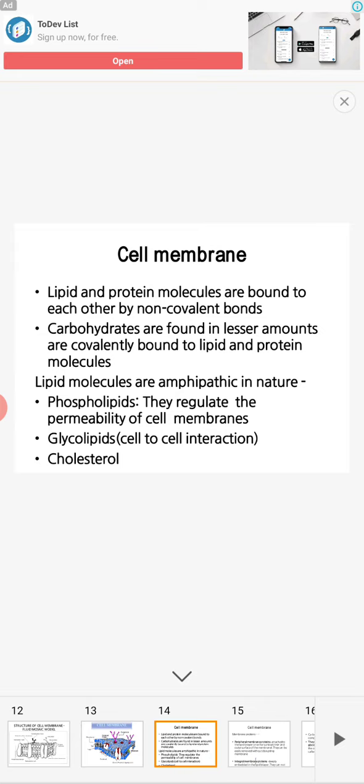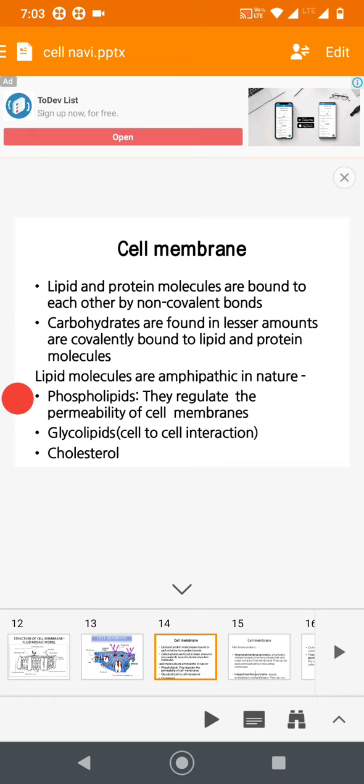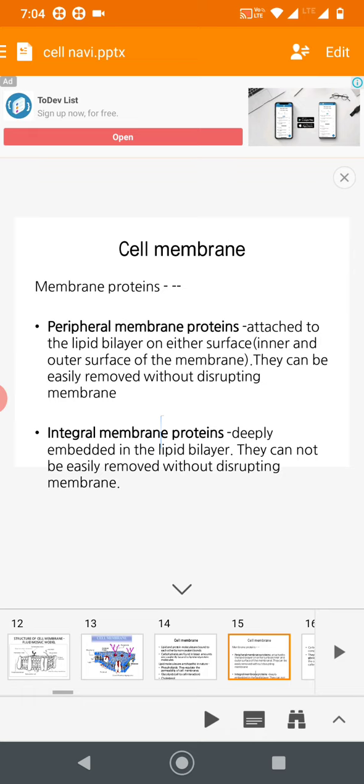Hypercholesterolemia is also a problem. You have heard about myocardial infarction, heart attack and all. Cholesterol is required, but low cholesterol, why? It is also a part of, mainly, the cell membrane. Also, these lipid and protein molecules are bound to each other by non-covalent bonds. This I finished already.